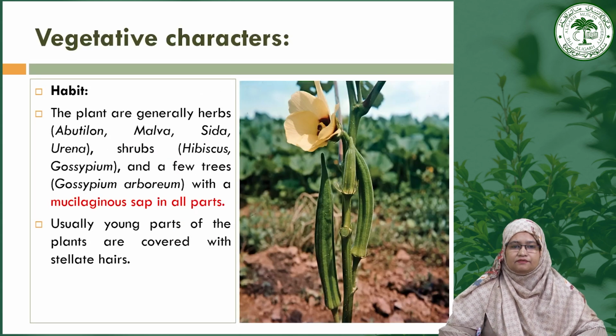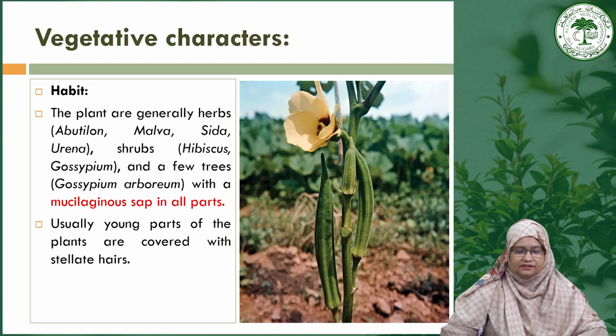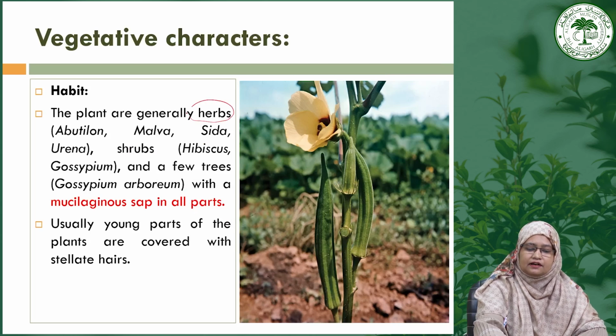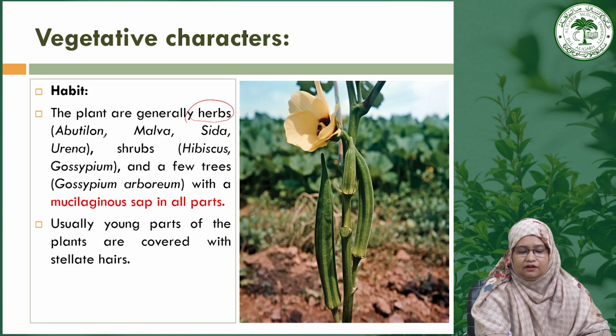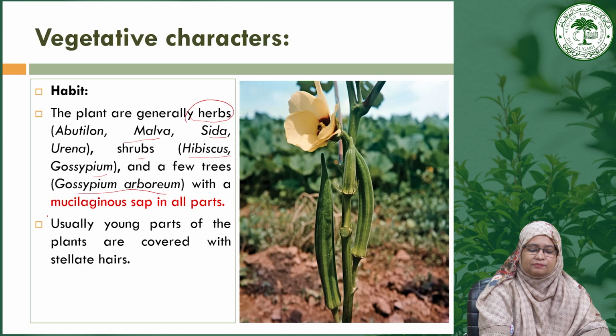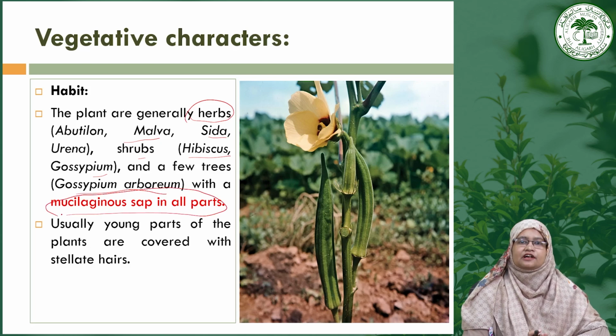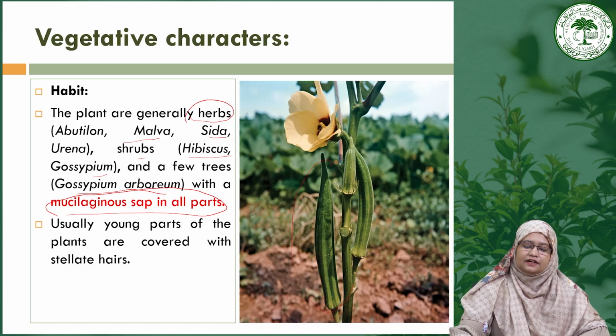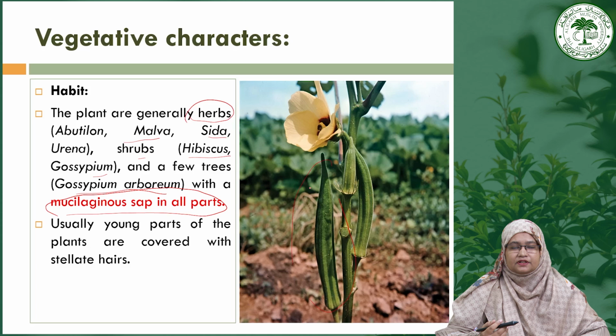If we look at the vegetative characters of the family Malvaceae, the plants are generally herbs like Abutilon, Malva, Sida, Urena. Some plants are shrubs like Hibiscus, Gossypium, and a few are trees like Gossypium arboreum. One of the characteristics of this family is the presence of mucilaginous sap in all parts of the plant. The most common example you can observe in day-to-day life is the ladyfinger. If you cut it and put it in water, it releases mucilage.